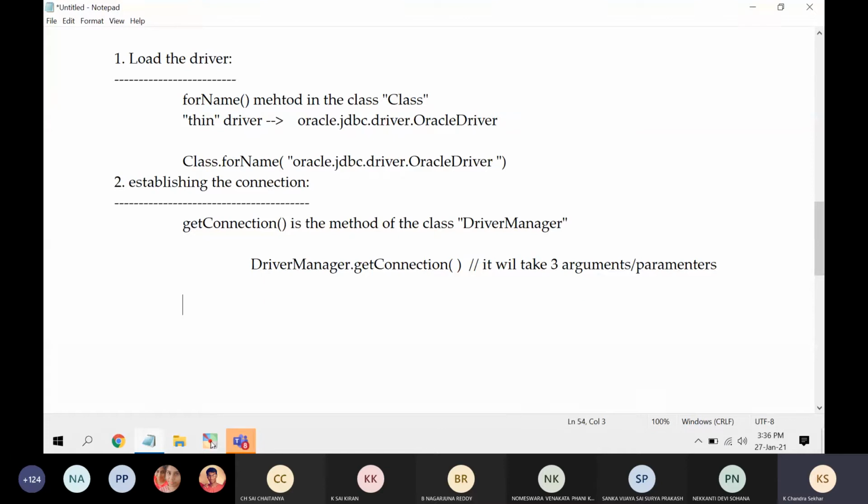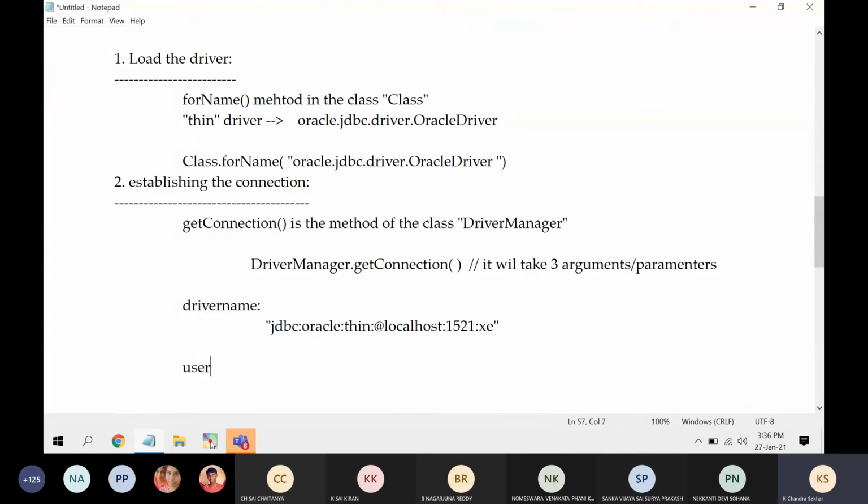How to mention the driver name? The driver name is jdbc:oracle:thin:@localhost:1521:XE. This is the first parameter.